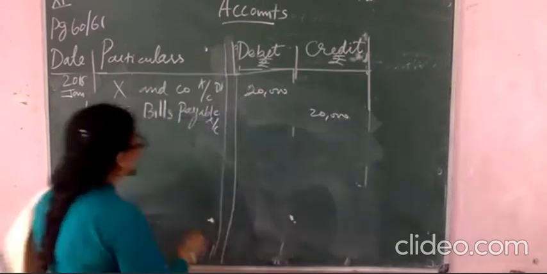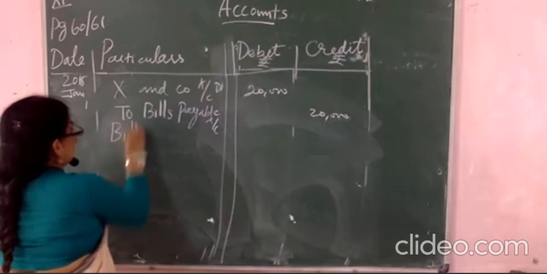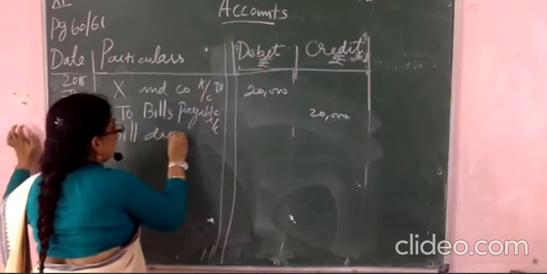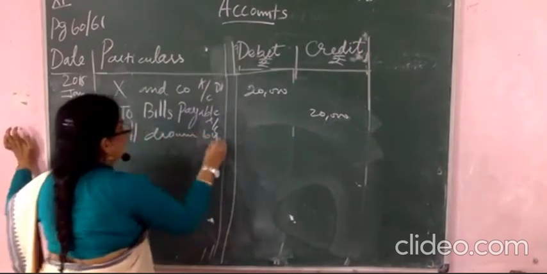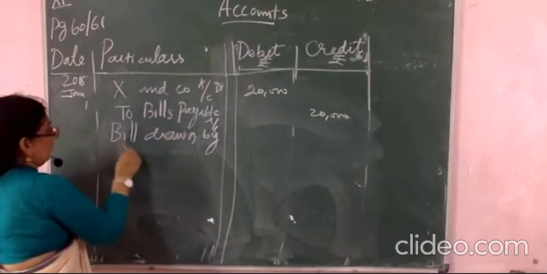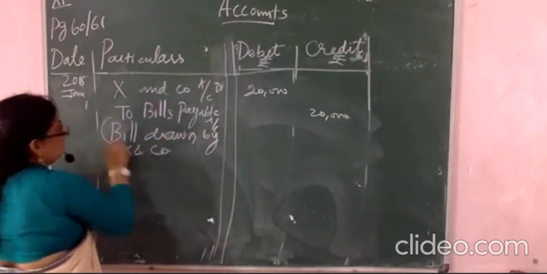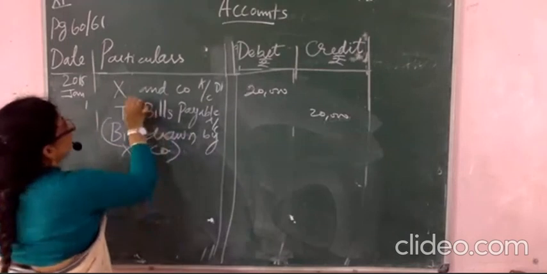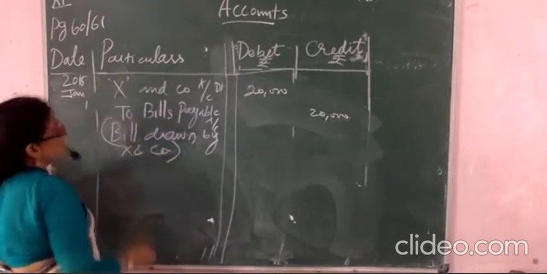And you will write bill drawn. Who has drawn the bill? Bill drawn by Exxon company. Okay. This is enough. Exxon company you will write.